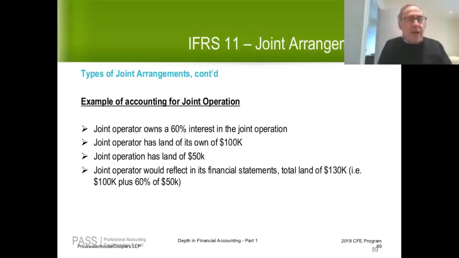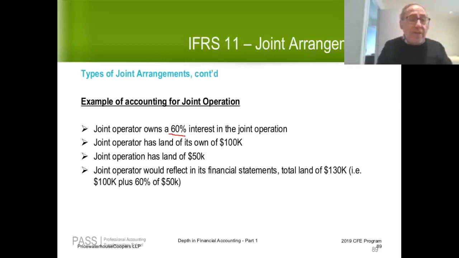Here's a quick example just to drive in the concept. Say you have a joint operator who owns a 60% interest in the joint operation. And in case anybody's wondering, you can own a 60% interest and there can still be joint control. The contract may still stipulate that A is not able to control the operation even though they own 60%. Not unusual to have an uneven breakdown of interest and still have joint control. So you have a joint operator who owns a 60% interest in a joint operation.